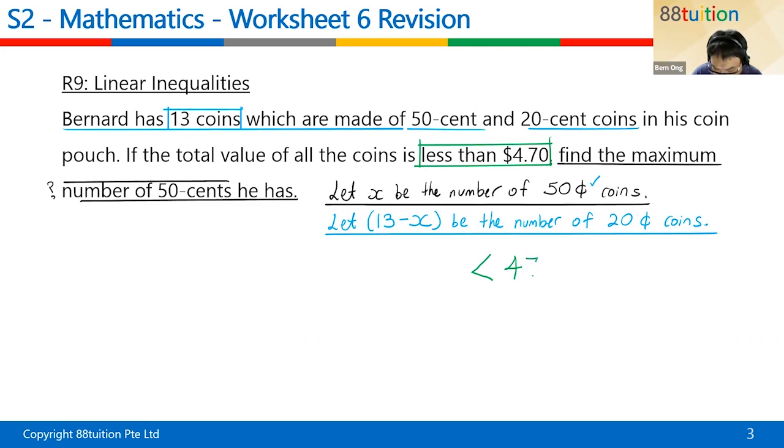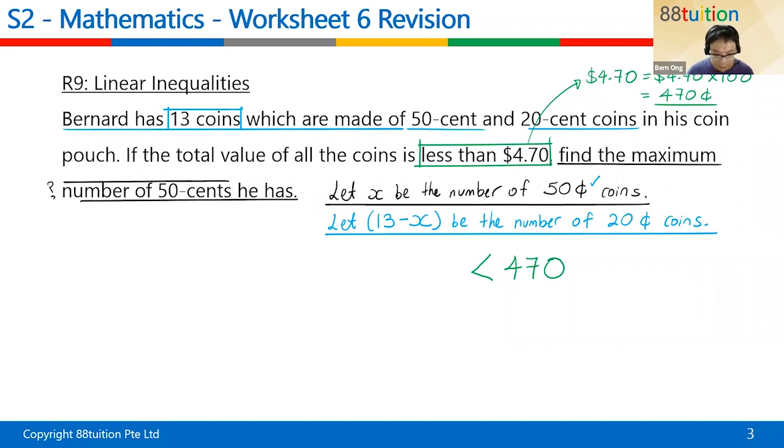$4.70, right? I purposely change it to cents. From dollar to cent, you times 100. That will give you cents. This is called conversion. 470 cents. Hey, why do you change to cent? Easier to calculate. Because 50 cents is 50, 20 cents is 20.